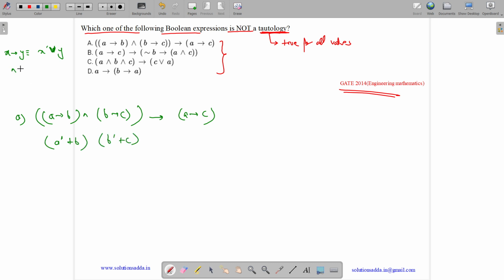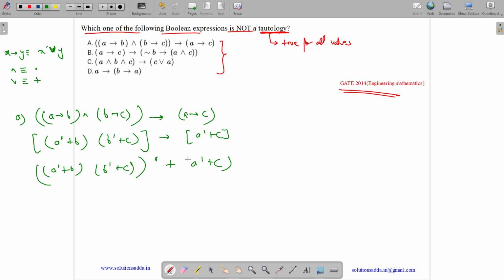What is the equivalent for OR and AND? AND is multiplication, OR is addition. Now this whole implies A implies C, which is A dash plus C. Now this whole implication can also be solved. Let us solve the inner part. Let us keep it like this for now: (A dash plus B) into (B dash plus C), whole dash, plus A dash plus C.